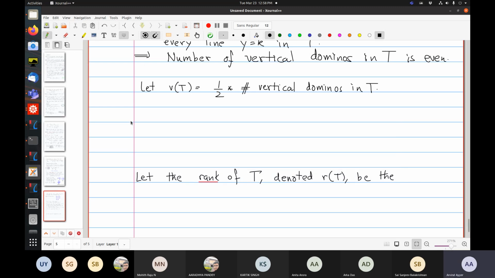I need to define something first. For any tiling, notice that a pair of consecutive horizontal dominoes can be switched as follows.